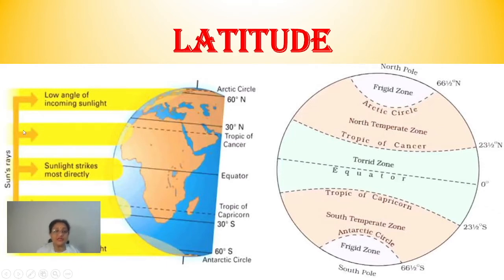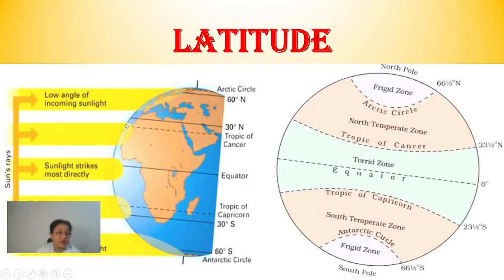Temperate zone generally is in between the Tropic of Cancer and the Arctic Circle, children, and Tropic of Capricorn and the Antarctic Circle. Clear? Now the temperate zone, children, you can see, as compared to the equatorial or the tropical zone, the sun rays are falling there a little obliquely, right? Okay, a little slanting rays are reaching there.